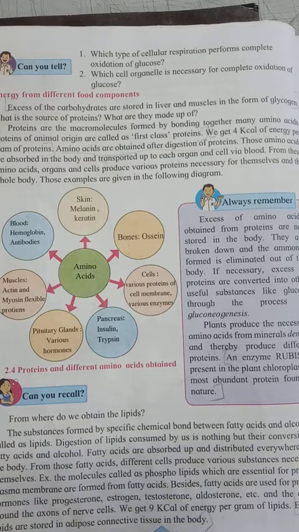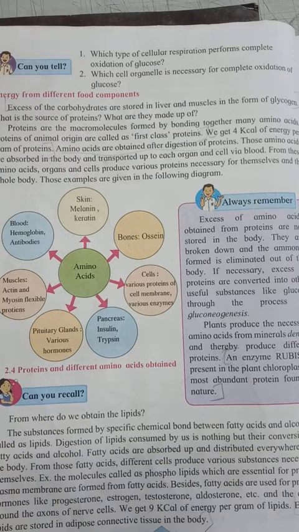Cells have a plasma membrane, so to produce it we require phospholipids. Fatty acids are also used for producing hormones like progesterone, estrogen, testosterone, aldosterone, etc.